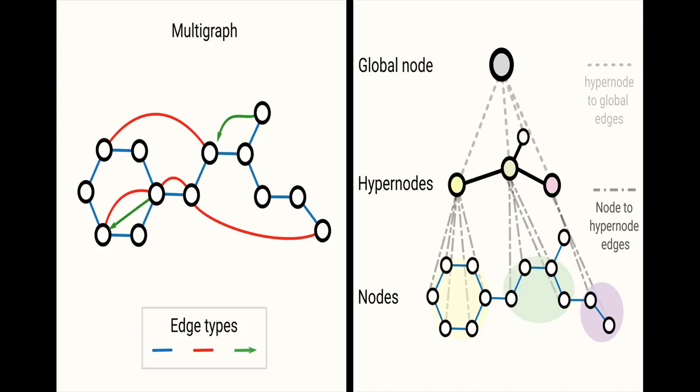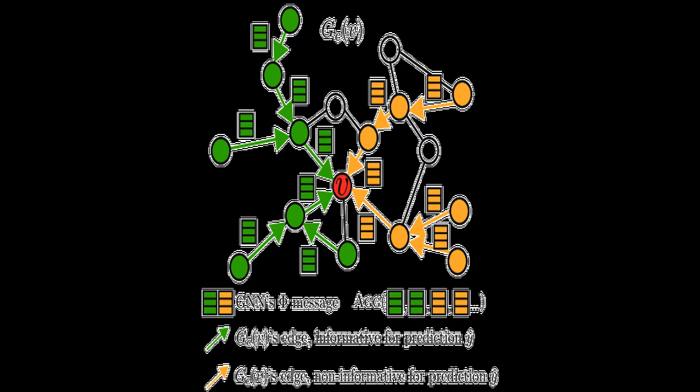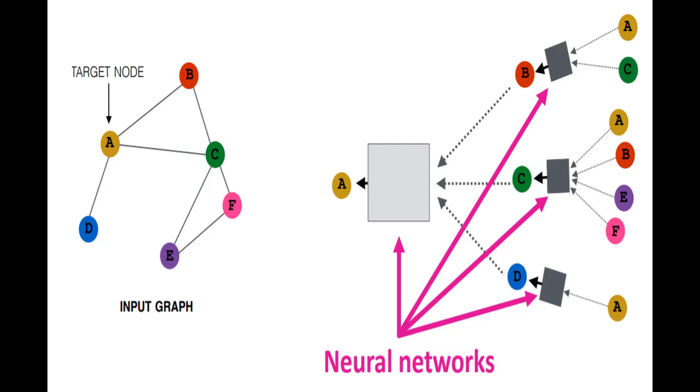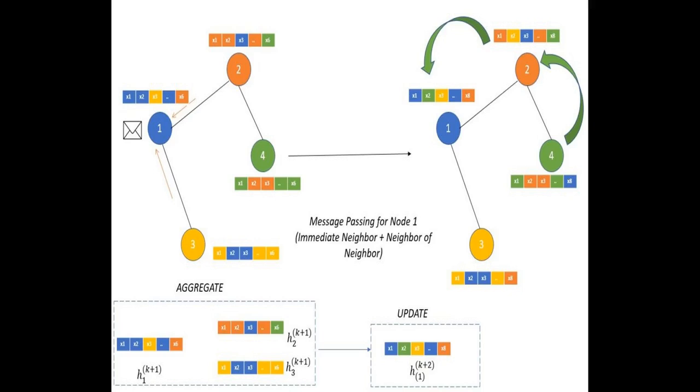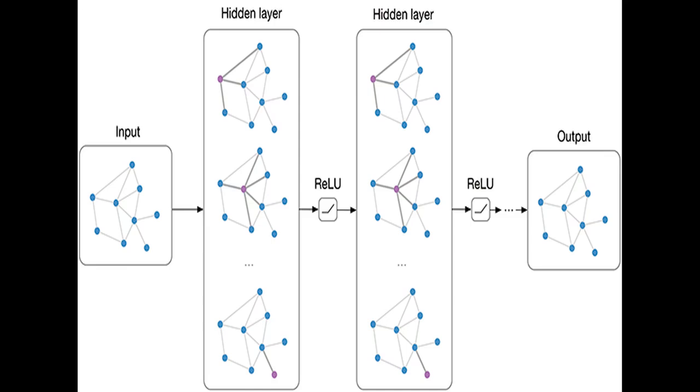Or consider fraud detection in financial networks. Banks have to track transactions between people, companies, devices, and accounts, each with a different role and set of connections. An automated GNNs approach allows the network to find the most efficient way for information about suspicious activity to spread across the network, improving the detection of unseen fraud rings or money laundering chains.